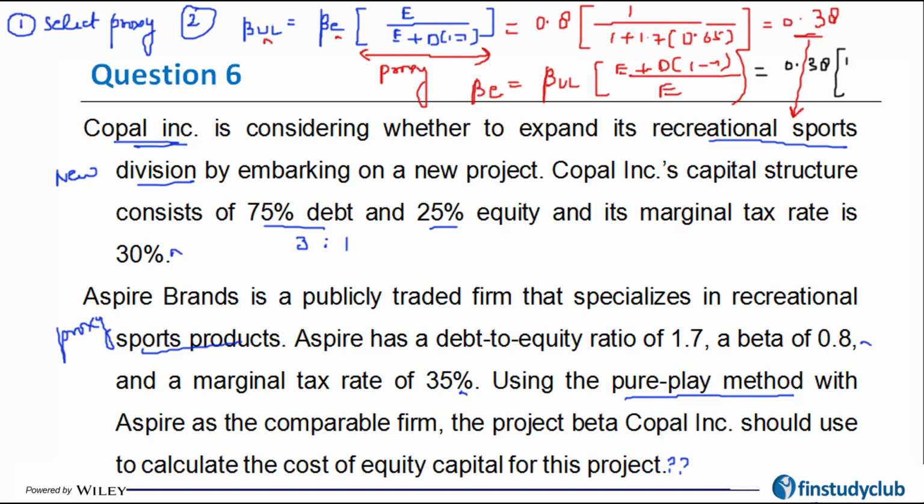The debt to equity is 3:1, so 1 plus 3 times 70%, 1 minus t becomes 0.7. So if you solve this, it is coming out to be 1.178. So to answer the question, the project beta that should be used by Coppel for the new industry should be 1.178.